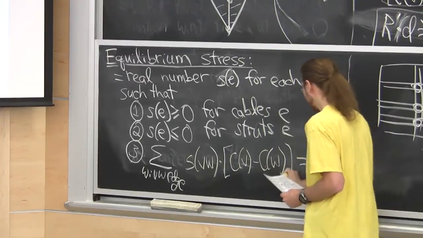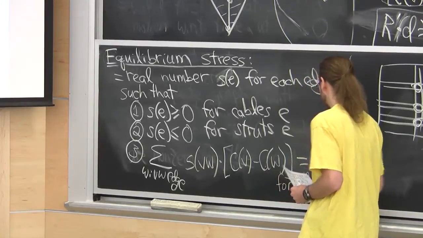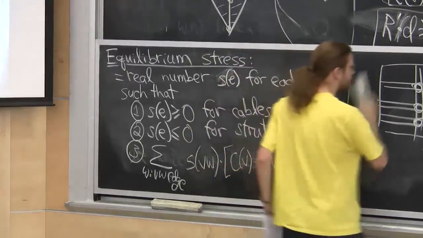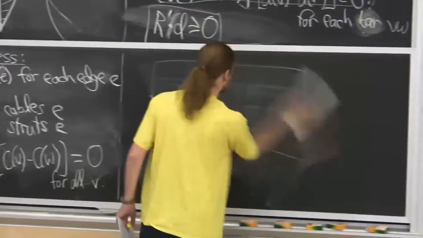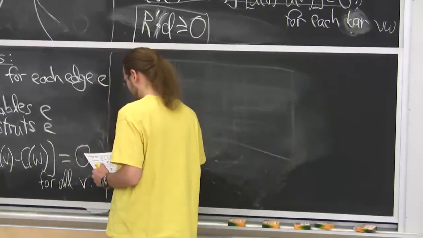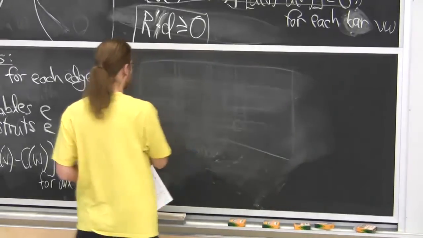This is the 0 vector for all vertices V. Let me draw a picture. I'll draw a real example. How's that?